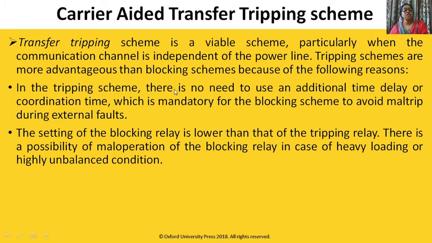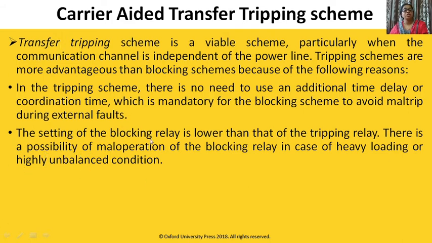In the tripping scheme, there is no need for additional time delay or coordination time, which is mandatory for the blocking scheme to avoid mal-trip during external fault. So that's why we are using this transfer tripping scheme.